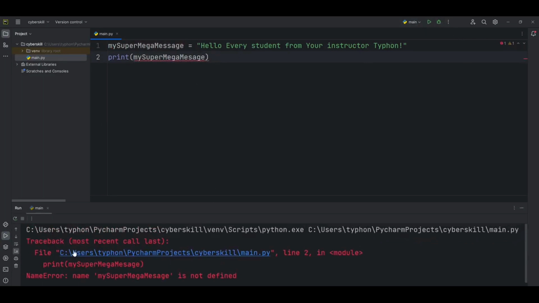As you can see, this is our traceback. This is an example of a traceback that Python provides after you accidentally misspell a variable's name. Here we will need an s. As you can see, the name my_super_mega_message is not defined, and we have an error in line 2.